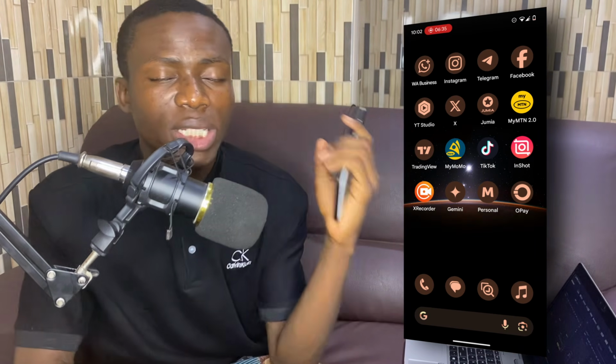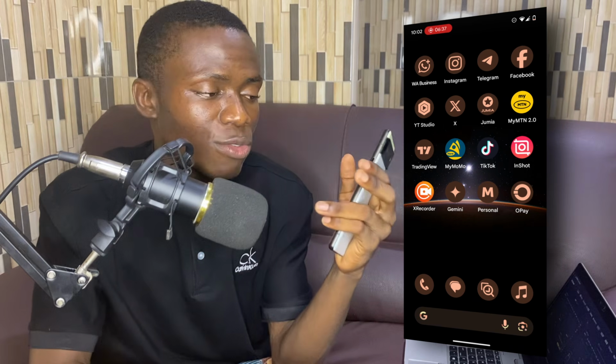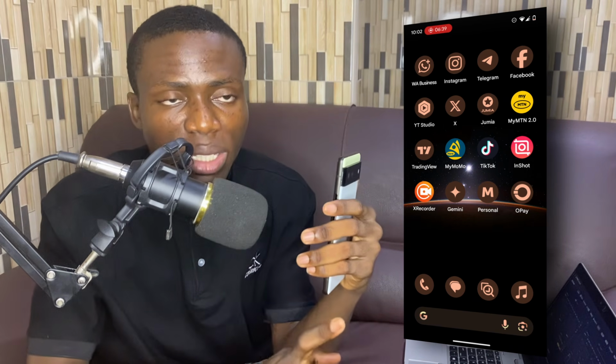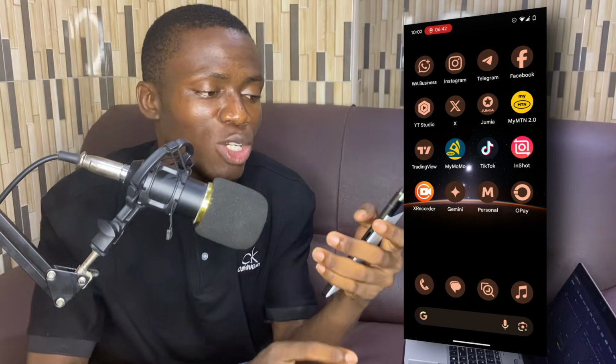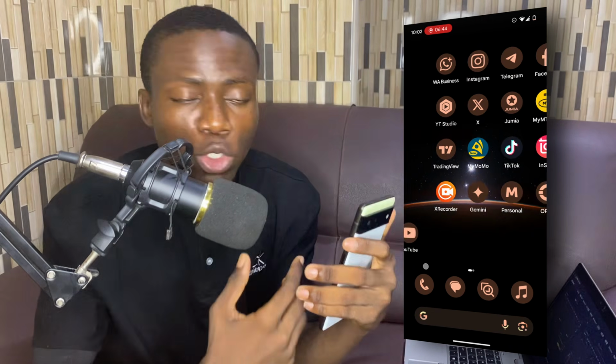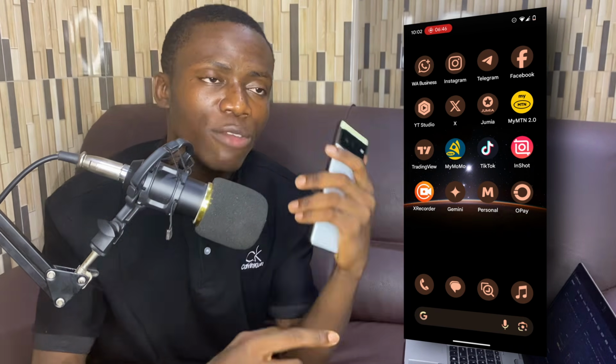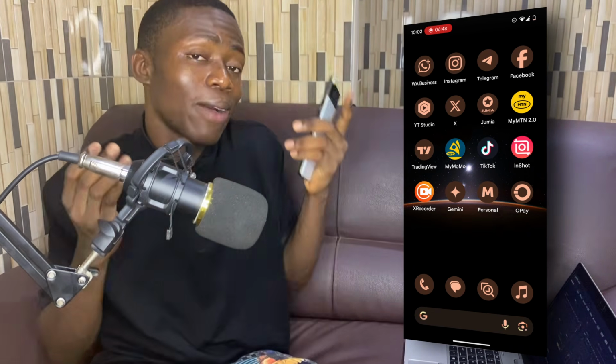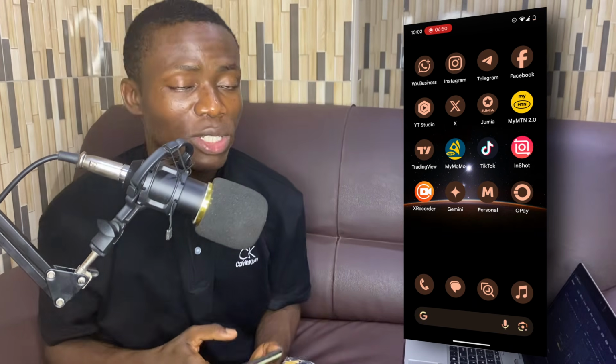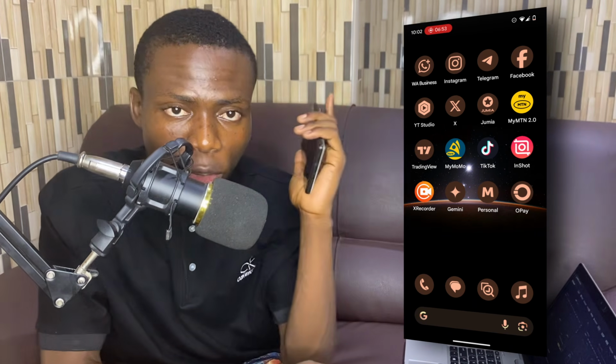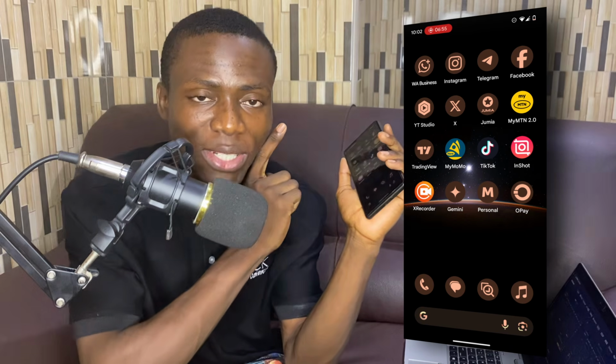Now guys, the second method is also simple and straightforward, but this one is known as the reaction method. Now with this method, you have to actually show your face on camera, maybe show your face on the screen. Now if you are someone who is using an iPhone, I'm sorry you can't do this because the software we are using for this is not available on iPhone. It's only available on Android.